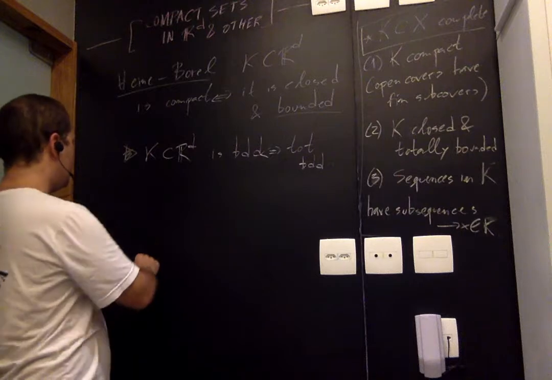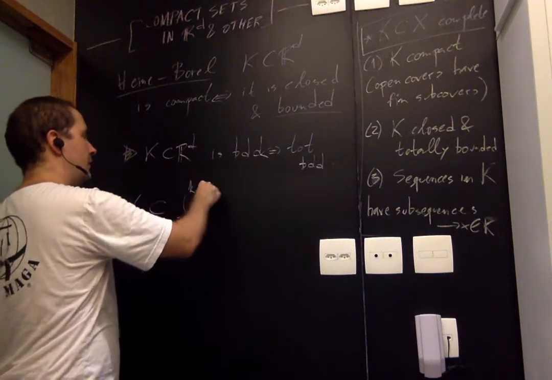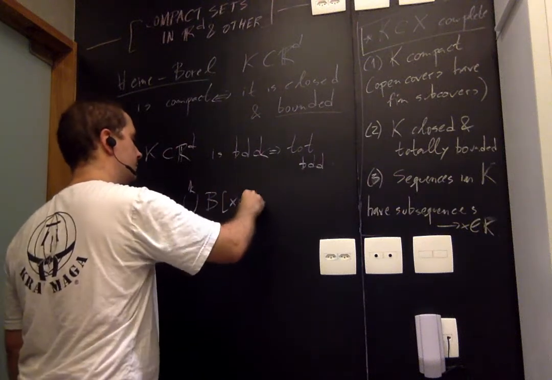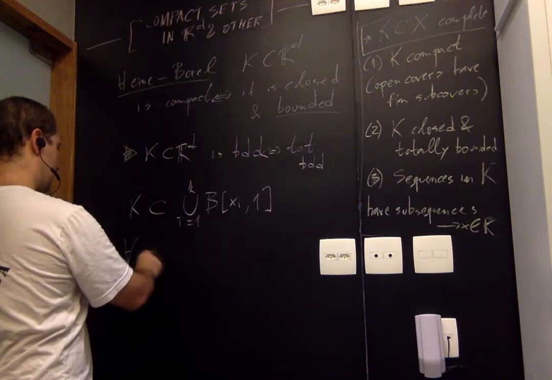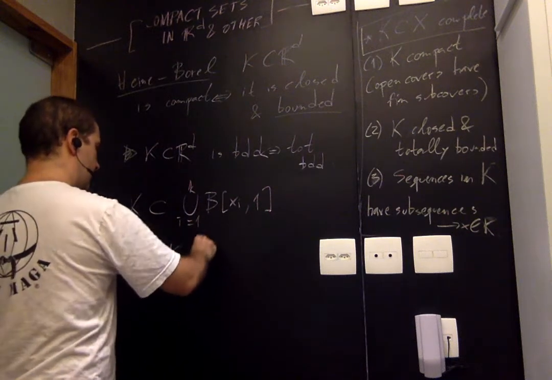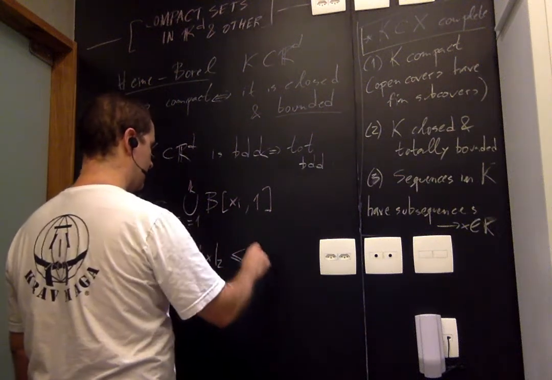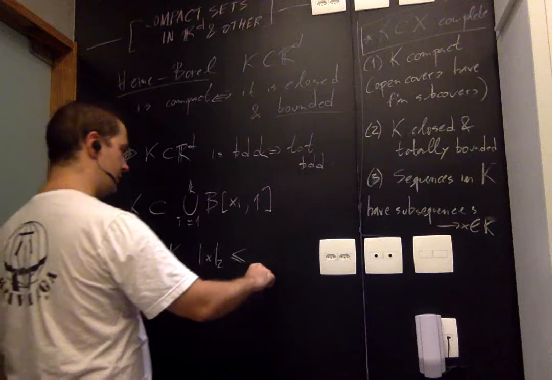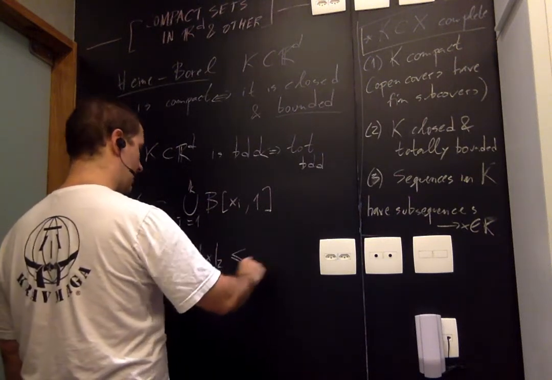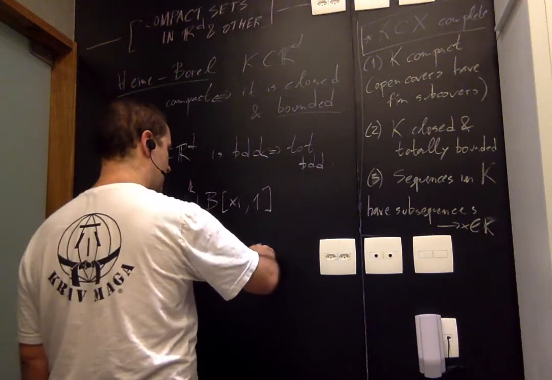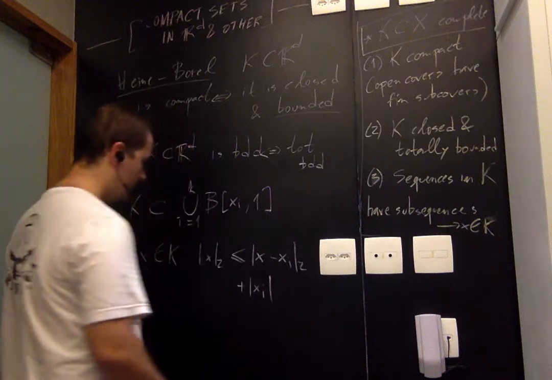But if it's totally bounded, then K is contained in a union of balls, say of radius 1. And then you can see that for all x in K, the Euclidean norm of x is less than the norm of x minus x_i plus the norm of x_i, for any i.